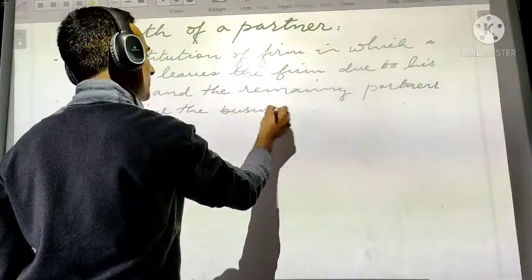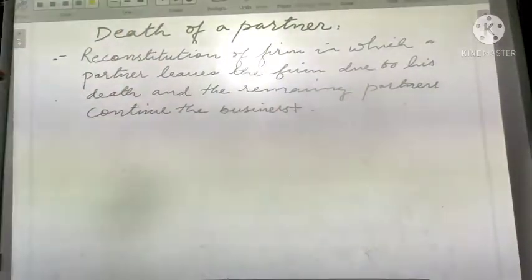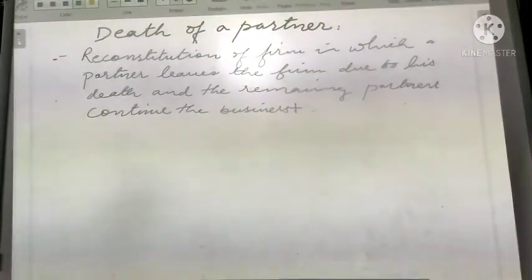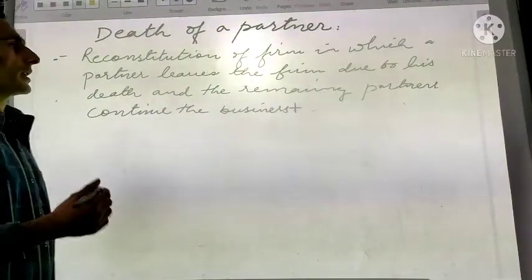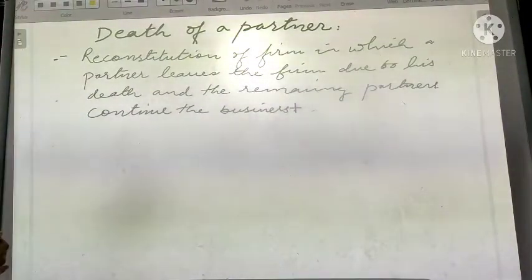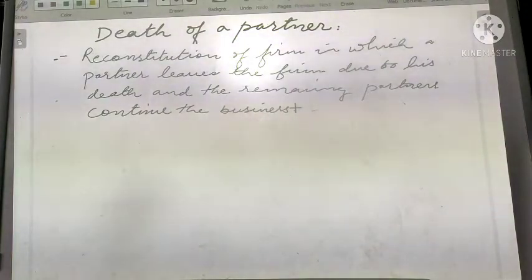This setup is called death of a partner. So a partner is out of the business and the business is continued with the remaining partner. That is called reconstitution of firm.